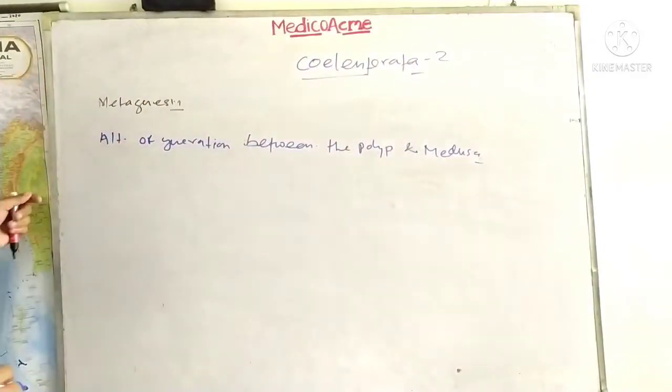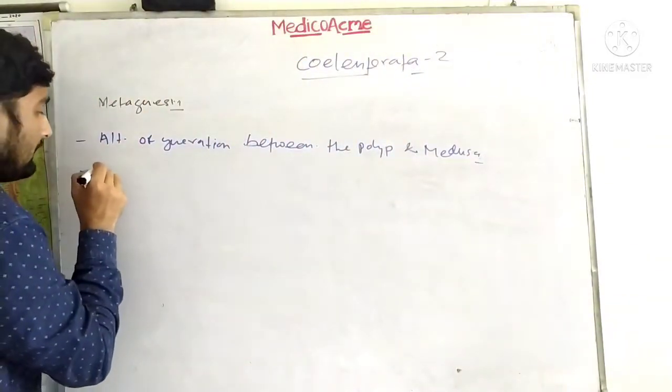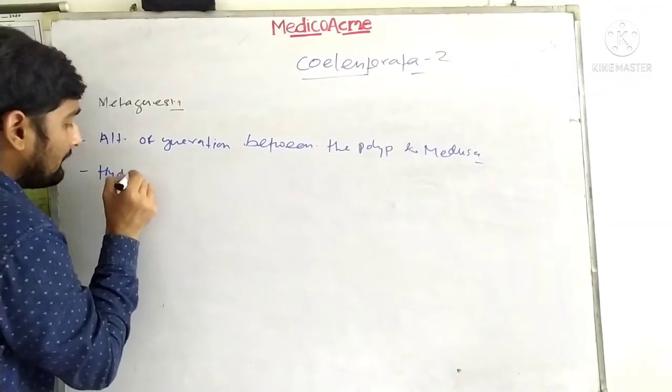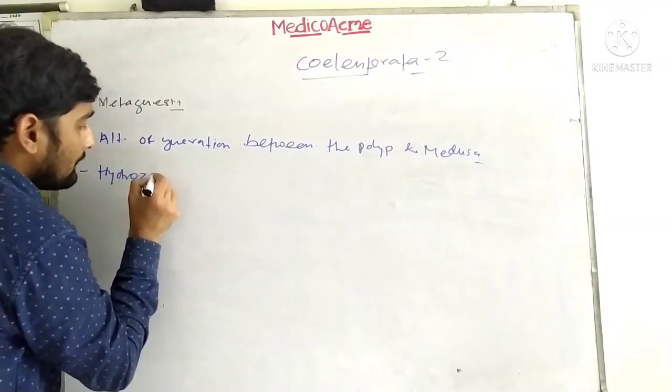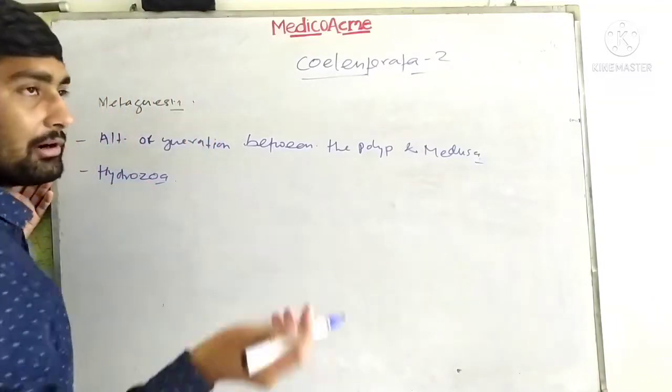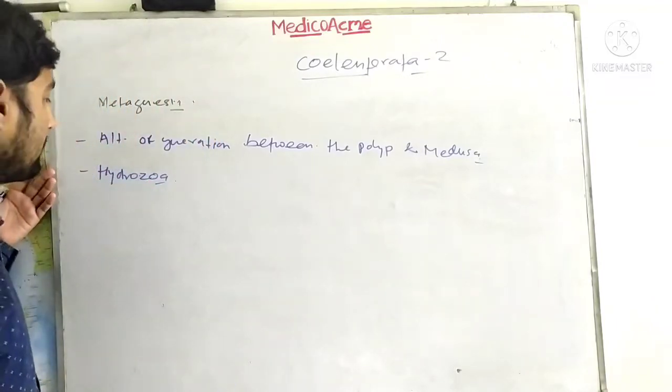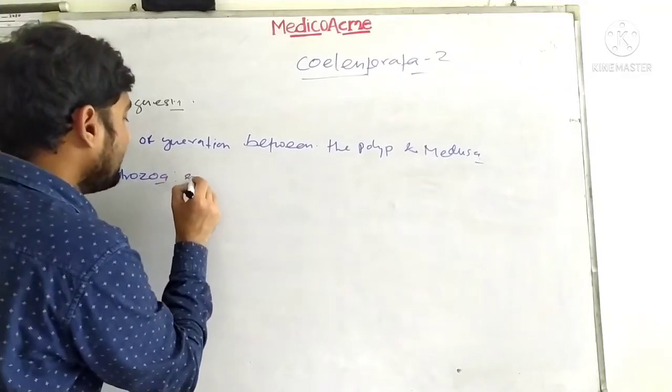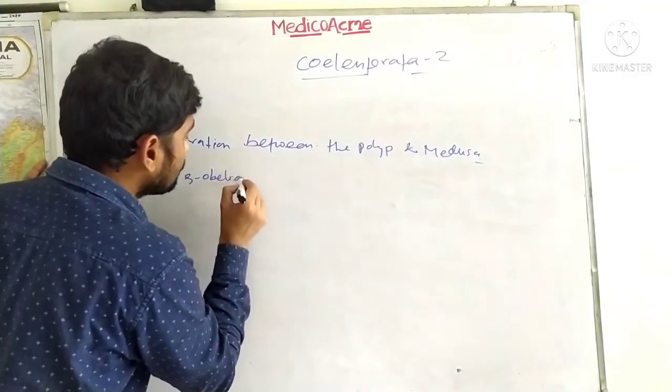Now see what happens. This is most common in Hydrozoa, where both polyp and medusa forms are found in the single animal. But not in Hydra, because only polyp is found in the organism. Obelia is the most common example.